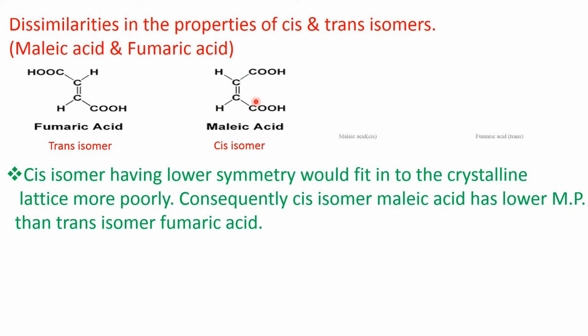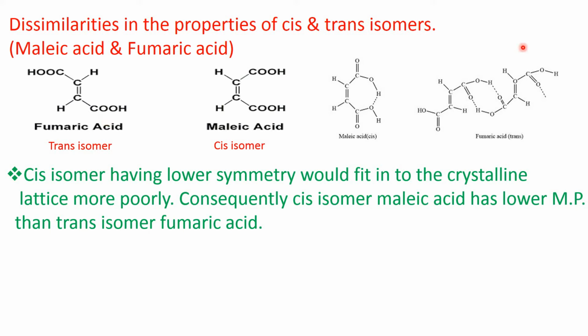Why? Because in malic acid, or in the cis isomer, intramolecular hydrogen bonding is formed. Here, this carboxylic acid group, C double bond O, OH, this hydrogen forms the intramolecular hydrogen bonding with this other carboxylic acid group. Whereas in the trans isomer, that is in fumaric acid, the molecules get associated by intermolecular hydrogen bonding.